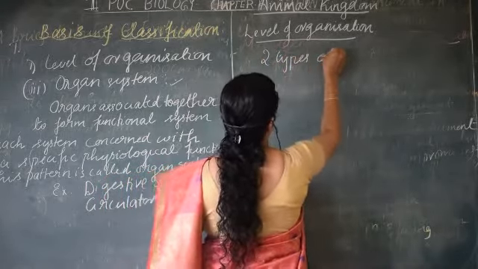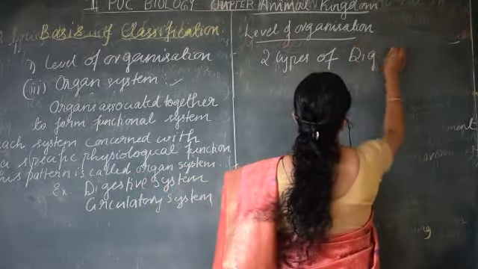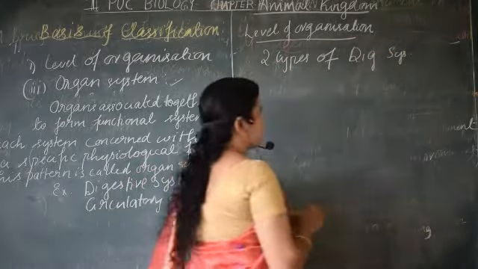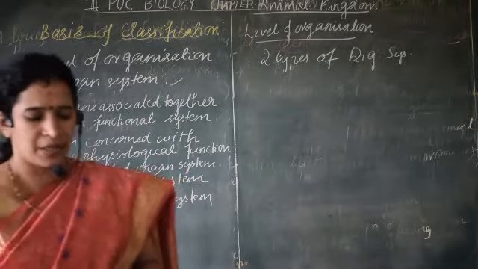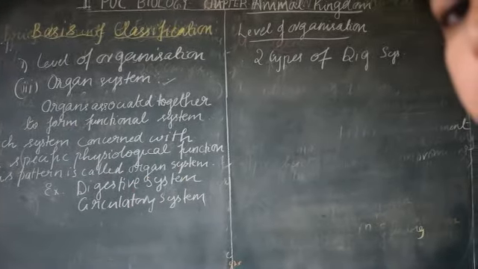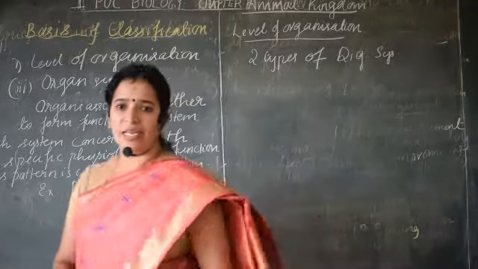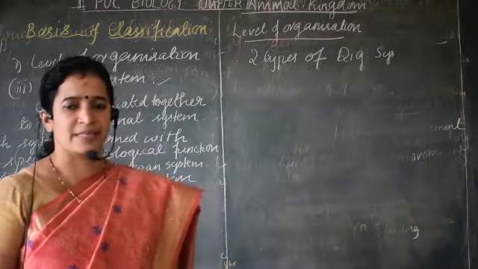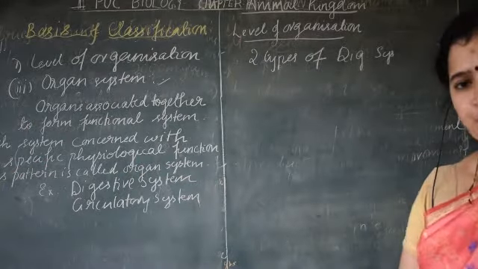It is the complete digestive system and the incomplete digestive system. So what is the difference between the complete and the incomplete digestive system? I will tell you. Here the complete digestive system means it starts with the mouth and ends with the anus. Okay, it starts with the mouth and ends with the anus.